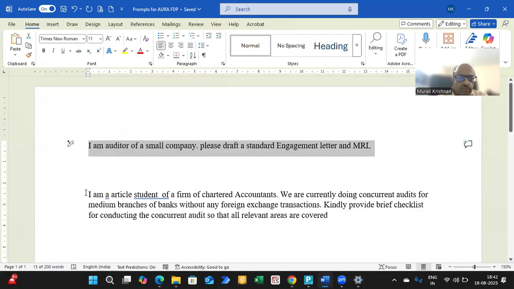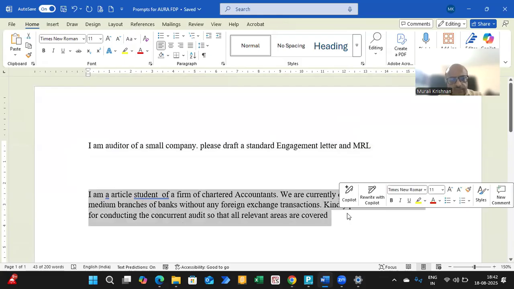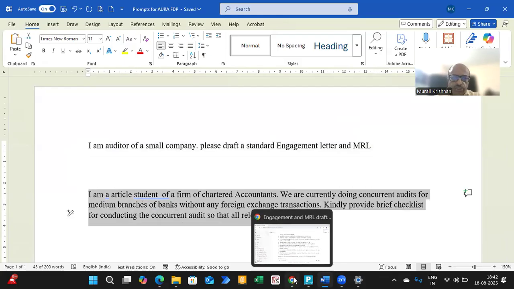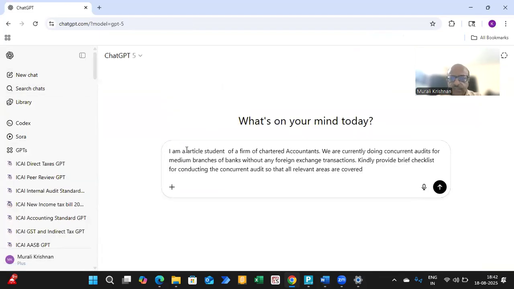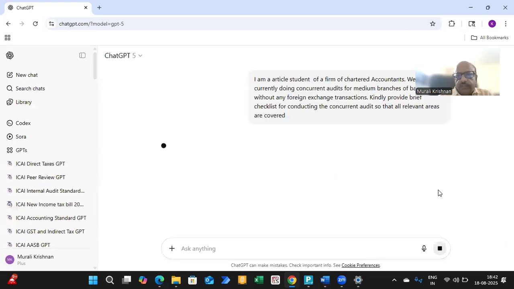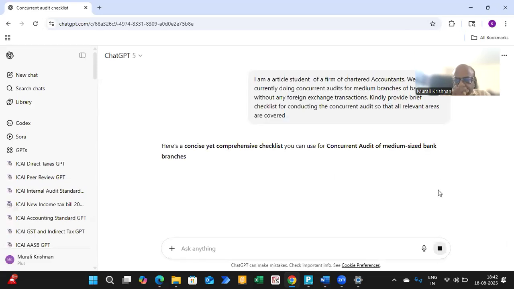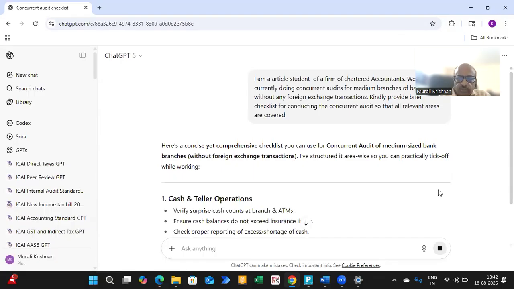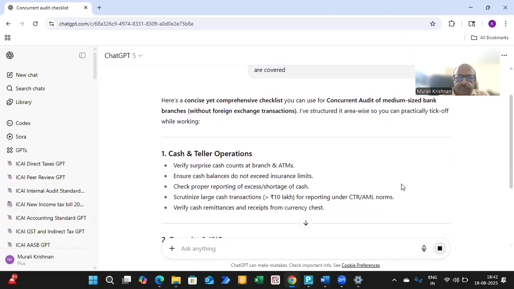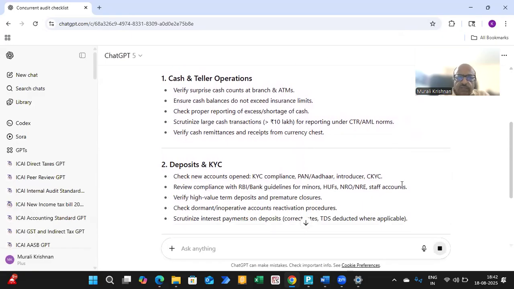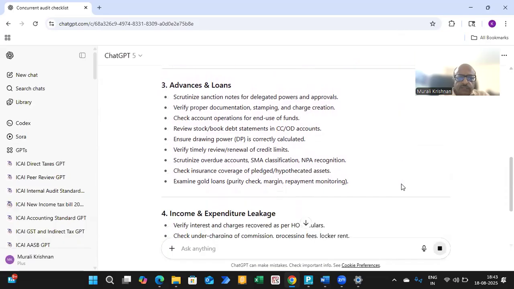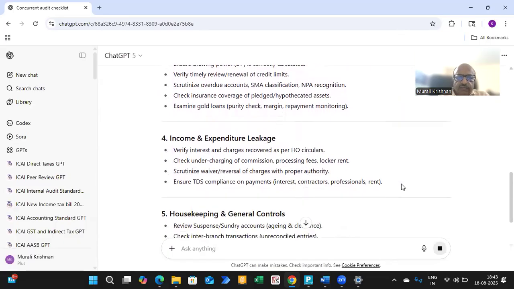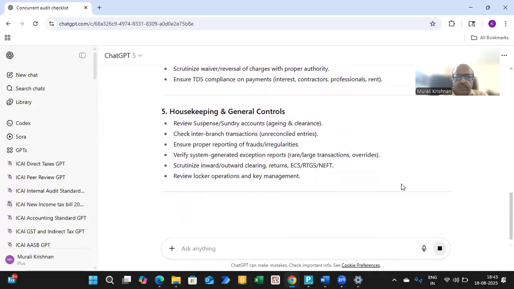Again, I'm going to take this and go to ChatGPT. I'm going to create a new chat and put this in, or talk to ChatGPT that this is what I want. Now you see, beautifully it is giving a concise yet comprehensive checklist. And you see what it is giving: cash and teller operation, deposit and KYC, advances and loans, income and expenditure, verifying interest charges, housekeeping in general, and so on and so forth.